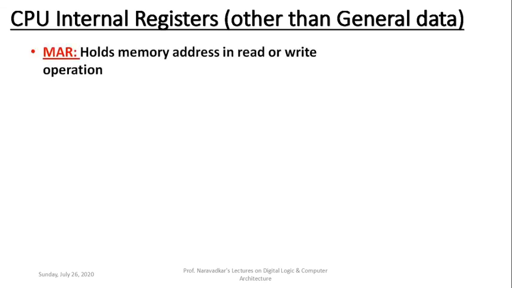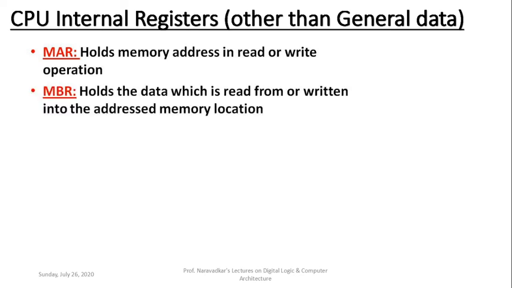First of all, MAR, memory address register, holds the memory address whenever we are performing reading or writing of data with respect to memory.